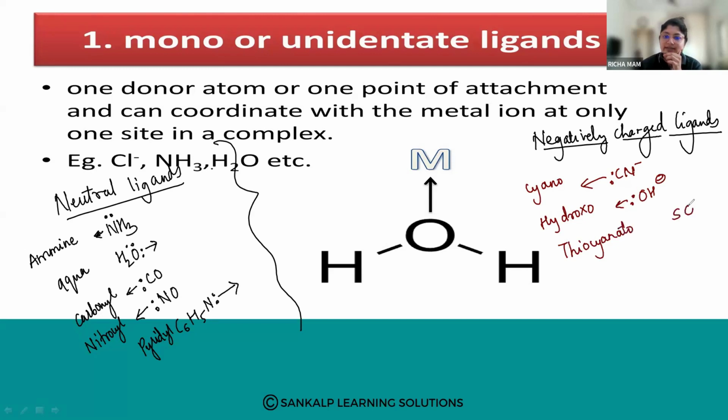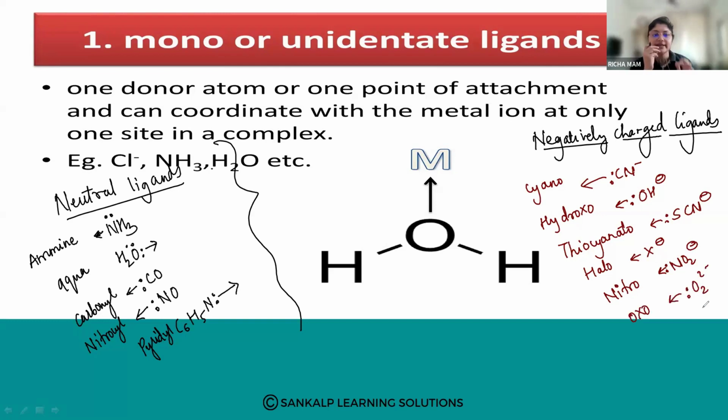Thiocyanate, SCN minus. Your sulfur is the attachment. Then the halo group, that is X minus. Then the nitro group, NO2 minus. So your nitrogen is the attachment. Then is your oxo group, O2 minus. So your oxygen is the attachment.